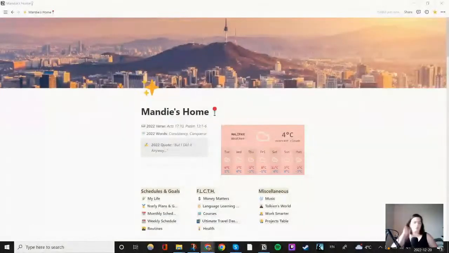So yeah. Anyways, without further ado, let me show you my Notion board. So this is the page where I pop in. I have this cover picture. It's a picture of Seoul. I really like it. I thought the colors were really cute. It's kind of the theme that I wanted for my homepage.